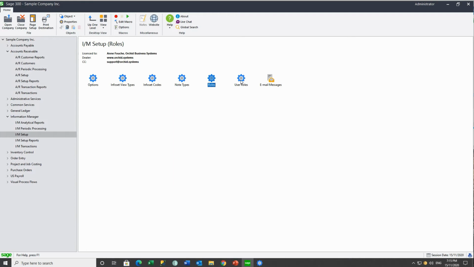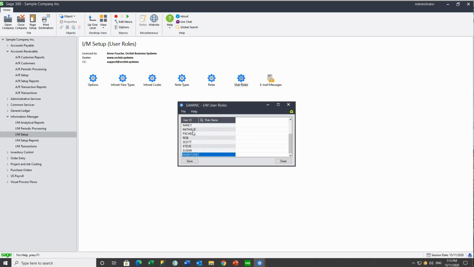And then we need to assign our users to the roles. So Natalie is going to be in accounts, and Anne is going to be in sales. And I'm also going to add admin to the accounts role for testing purposes.